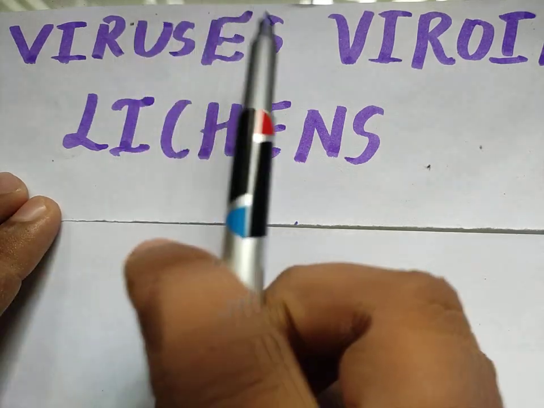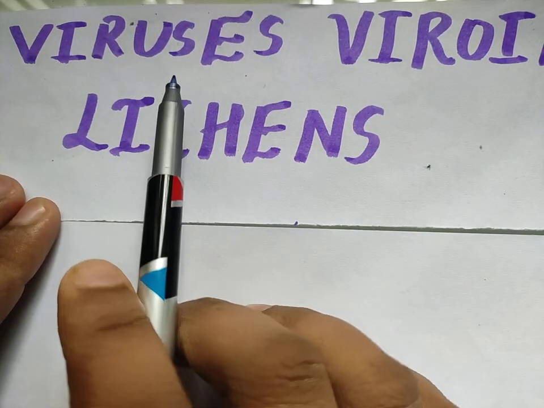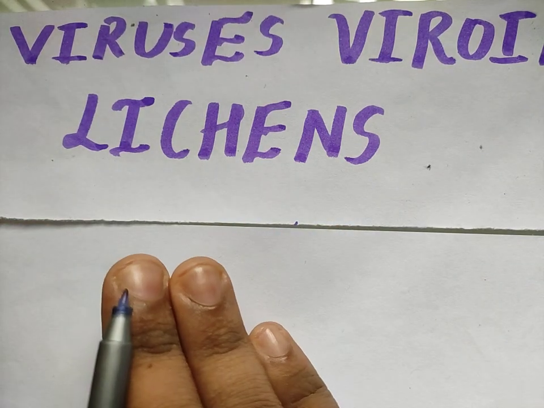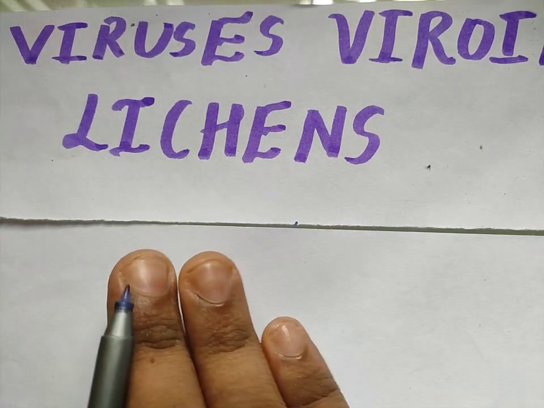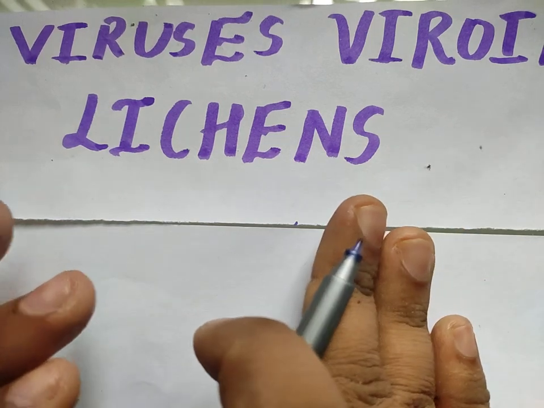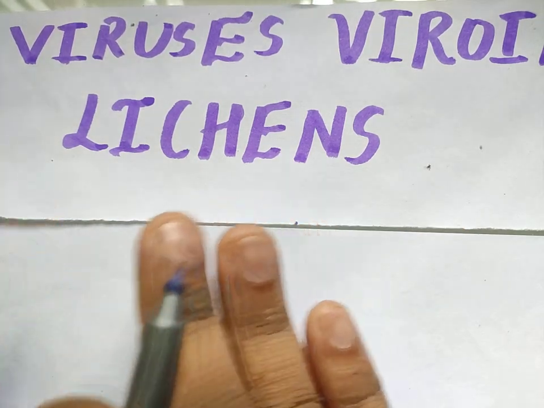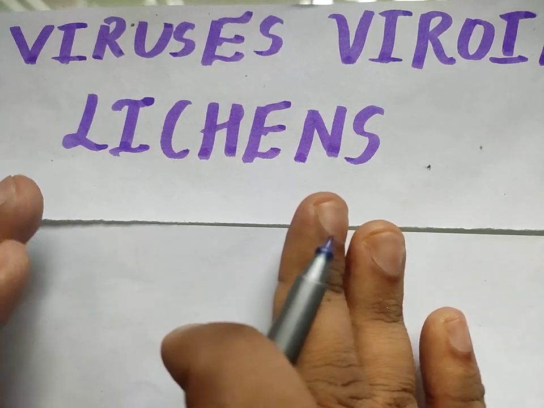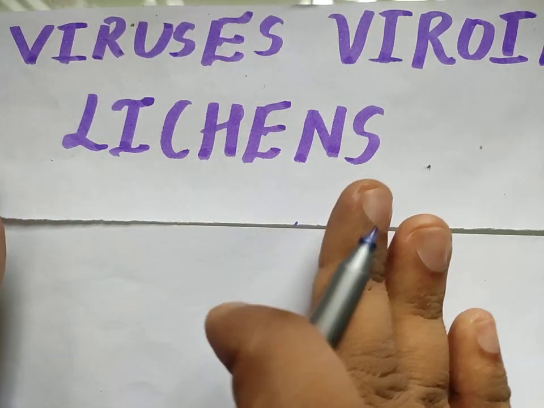Basically, why was there no place given to the viruses? Because viruses show the characteristics of living as well as the non-living. So viruses behave as both living organisms and non-living things. Now let us discuss more about it in detail.